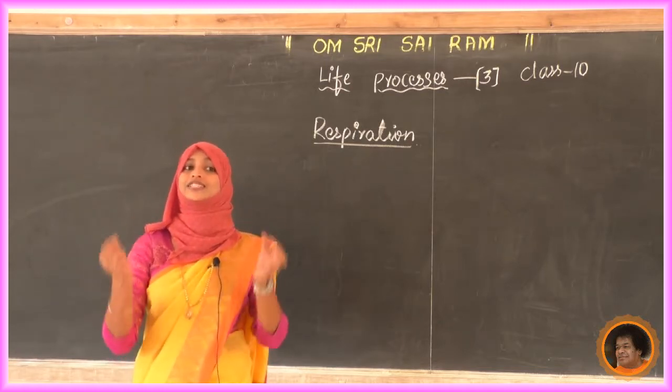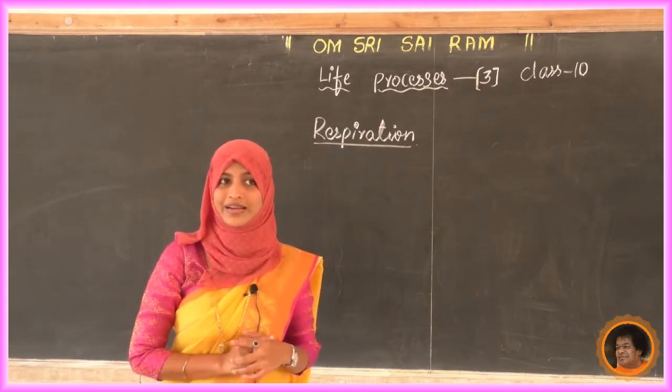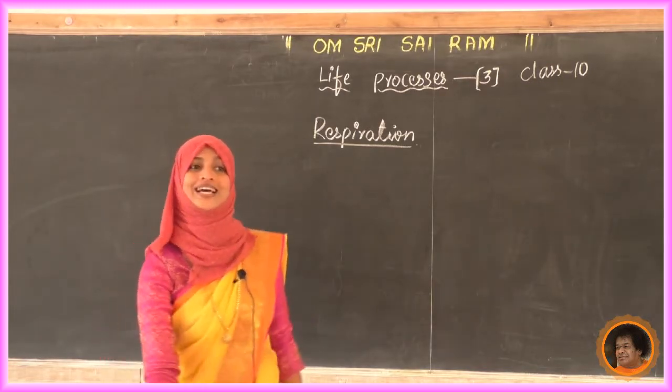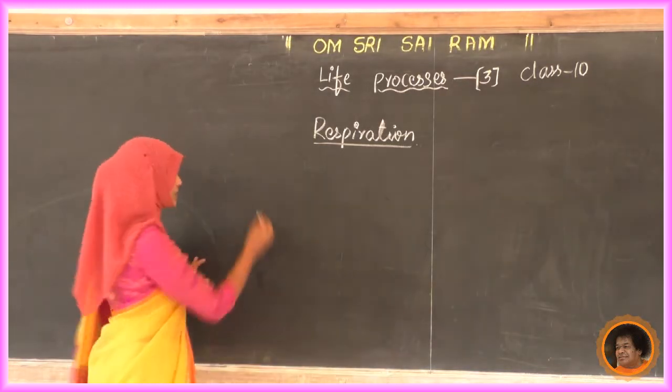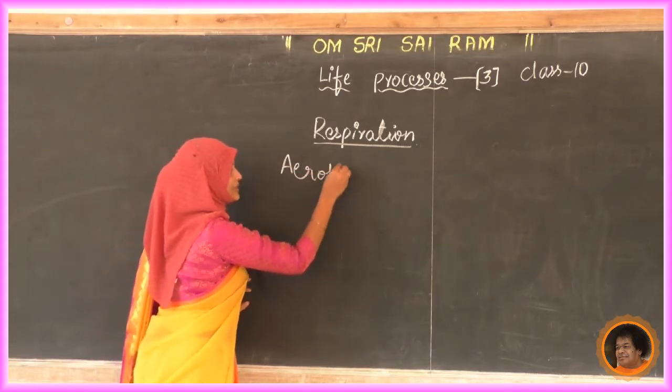If oxygen is used to break down food for energy liberation, then that process is called aerobic respiration.